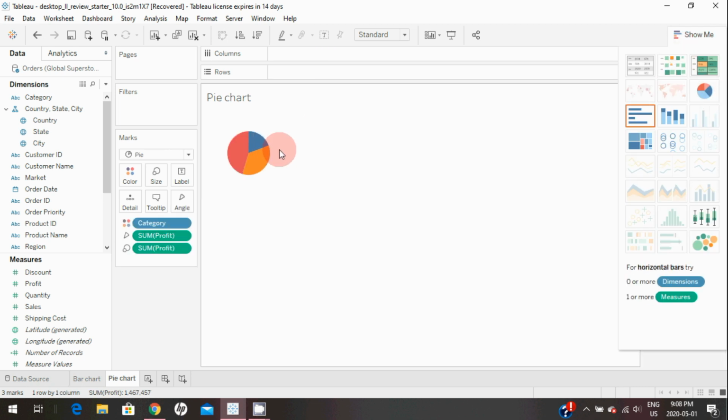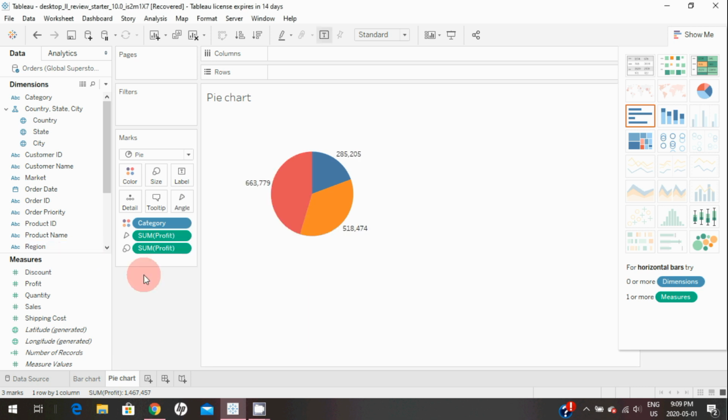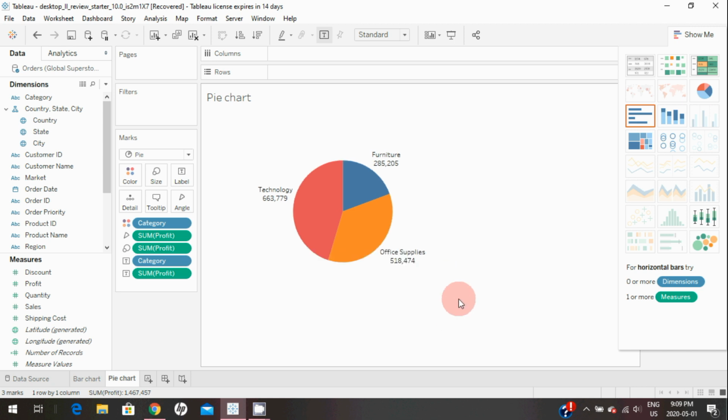We'll expand this. Here we will check show marks label. We will also bring the category to the label and sum of profit to the label as well. We'll increase the size a little bit. Okay, now our charts are ready.